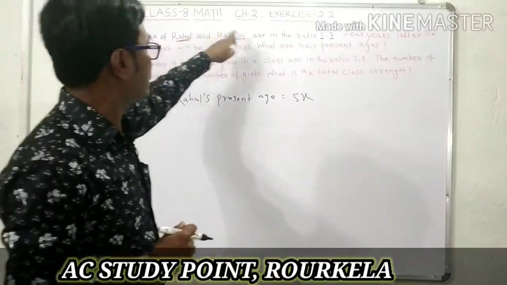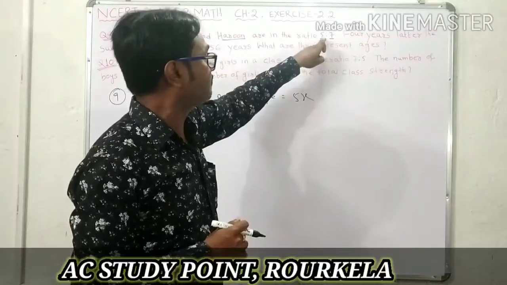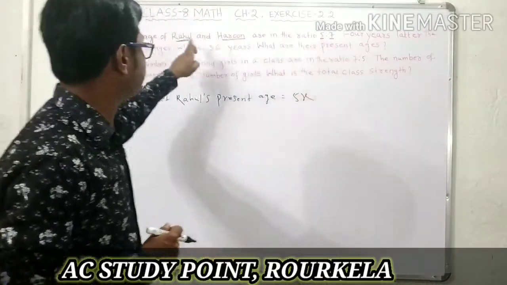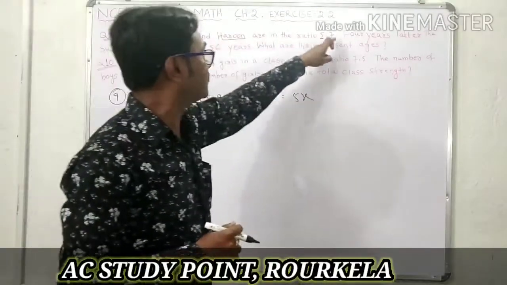In the ratio, the first one is for Rahul and the second one is for Harun.